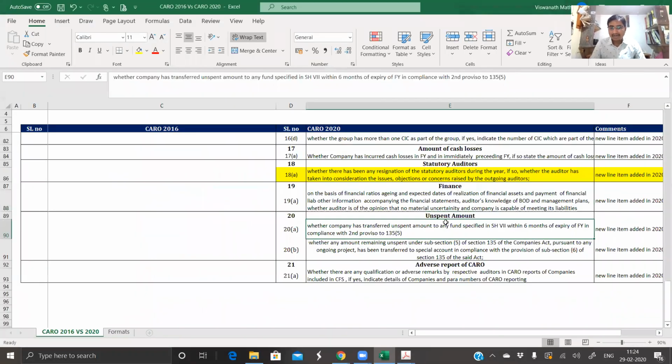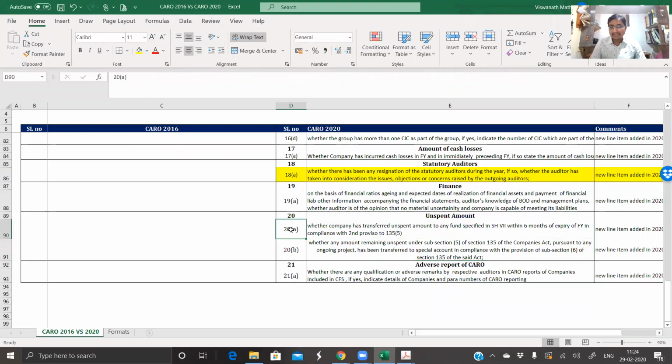Now we have unspent amount: whether the company has transferred unspent amount to any fund specified in so and so within 6 months of expiry of the financial year. This is, I guess, based on unspent amount on dividend. I'm not that clear on this particular clause.